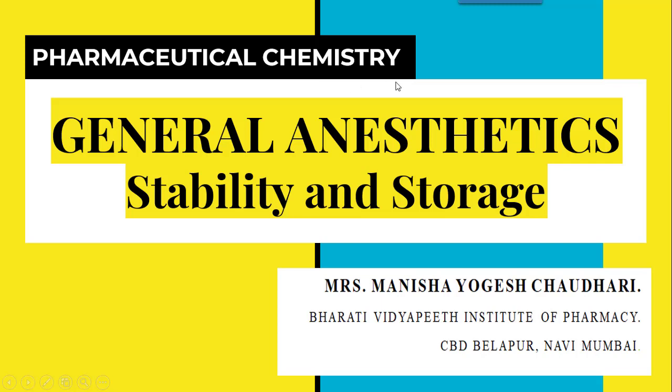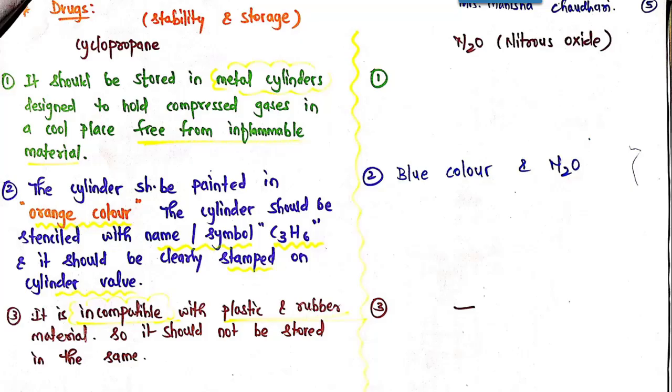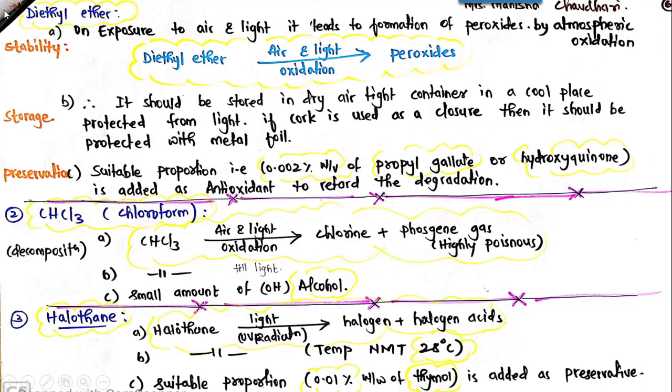From pharmaceutical chemistry. As you all know from the repeatedly asked questions, we have seen that the stability and storage of a few of the chapters like antibiotics as well as anesthetics is really very important. So coming towards the stability and storage of some of the general anesthetics, the important ones amongst them are, first, cyclopropane, second, nitrous oxide, then the others such as diethyl ether, chloroform, halothane.